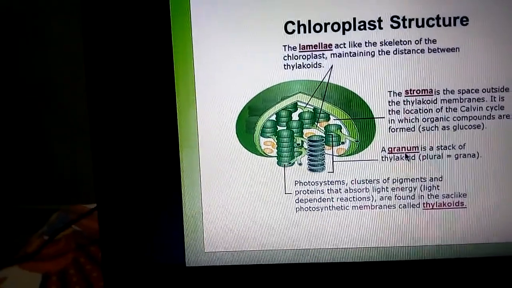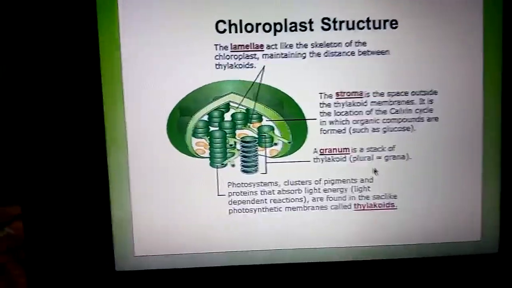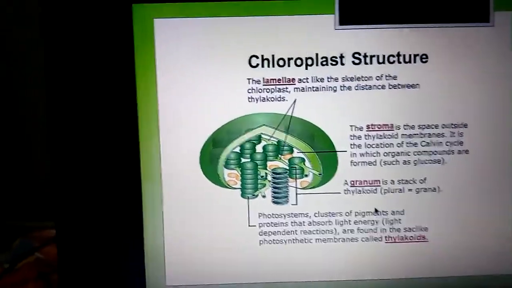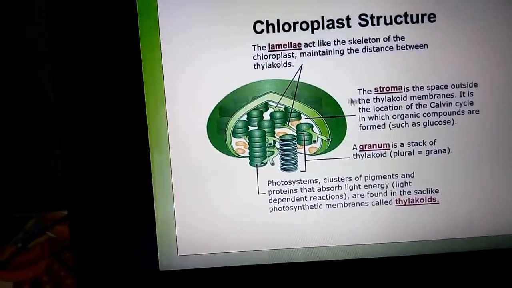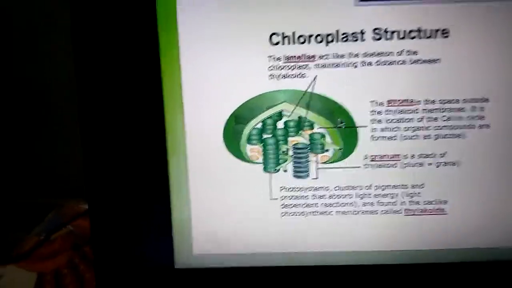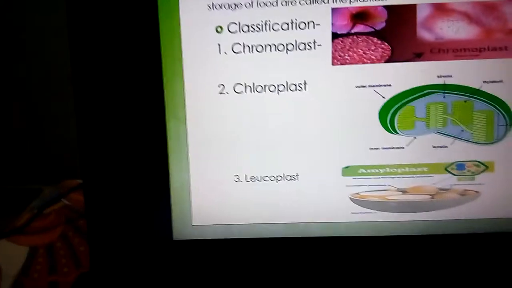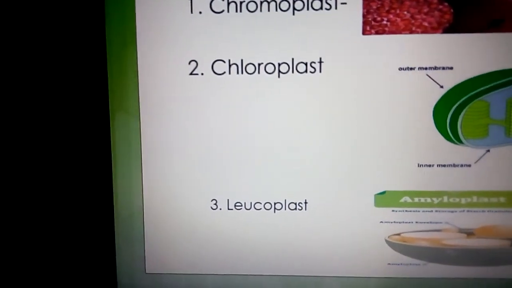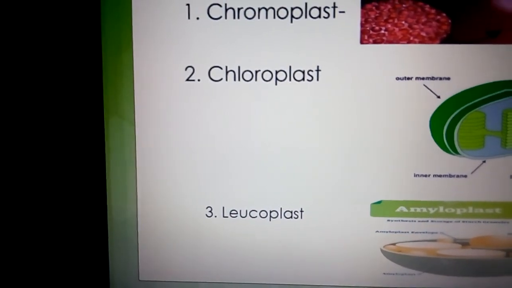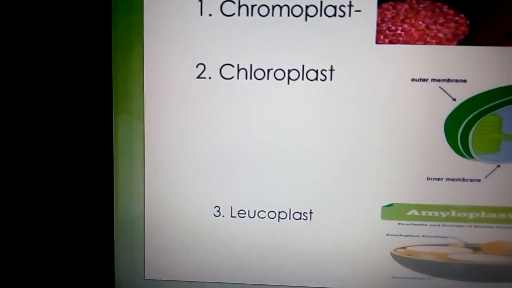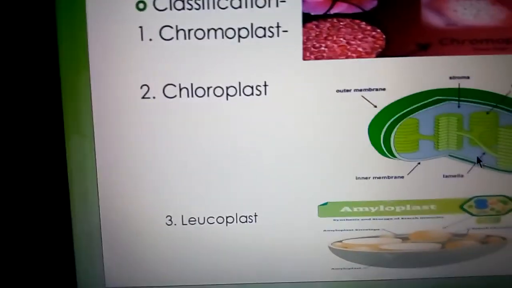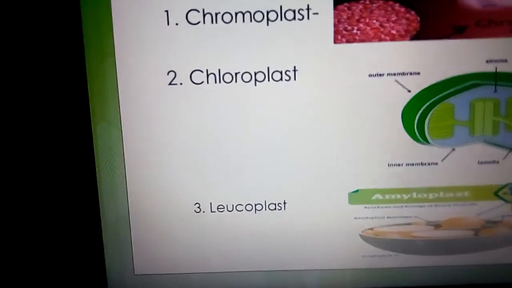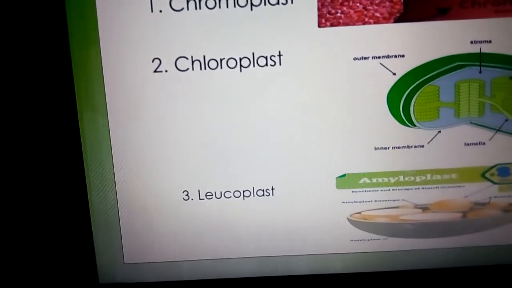Singular, it is known as granum, but plural, it is known as grana. So what is stroma? What is grana? First we know about stroma. Look at this diagram. The empty space that is found inside the chloroplast is known as stroma or matrix.